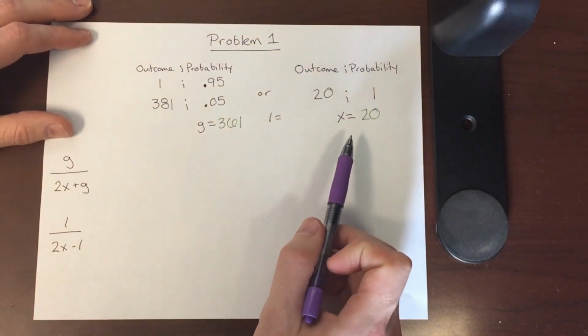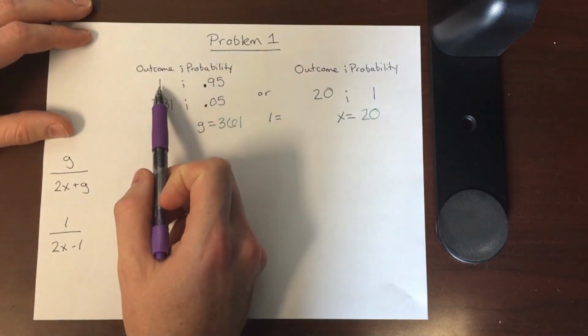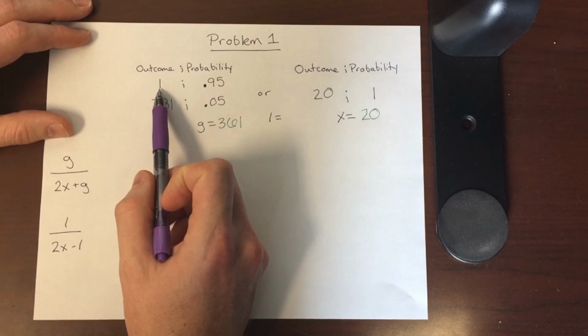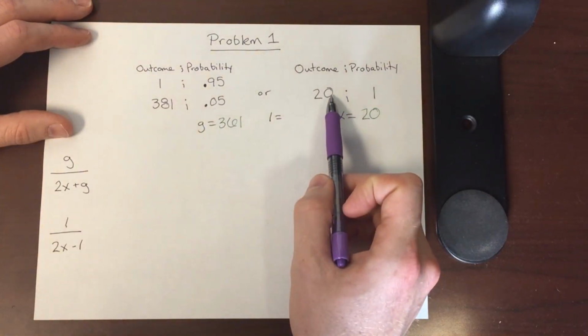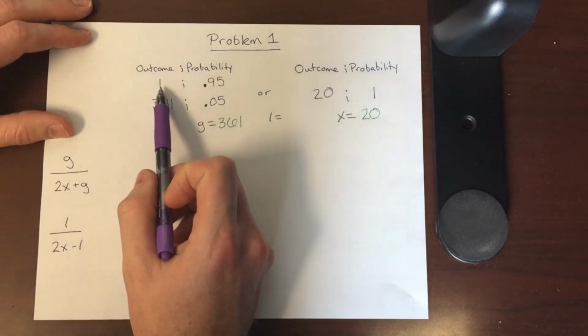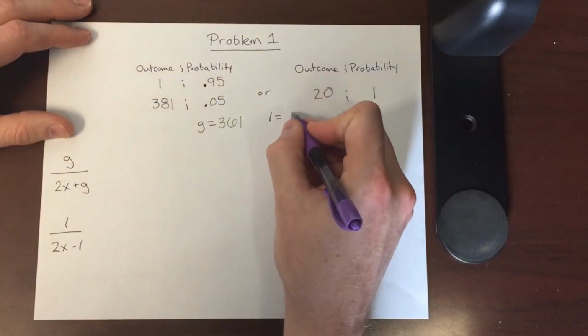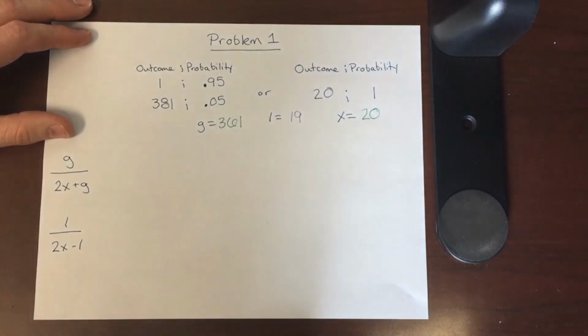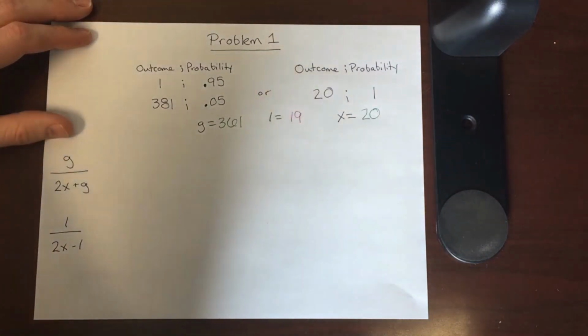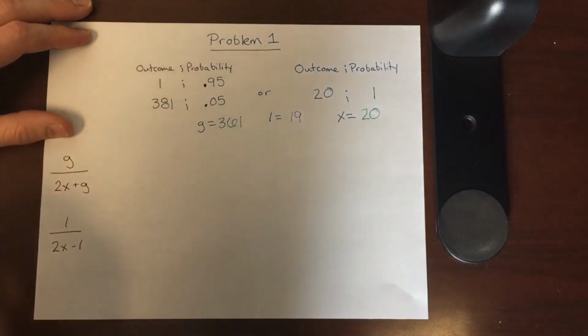And then we can go through and say the same thing for L, for our loss function. If we lost the gamble, if we had a bad outcome, we would get $1 in this case. What's the difference between our reference point and the loss outcome of $1? So the difference between 20 and 1 gives us an L of 19. All right, now what we can do is just simply plug this into our equation.